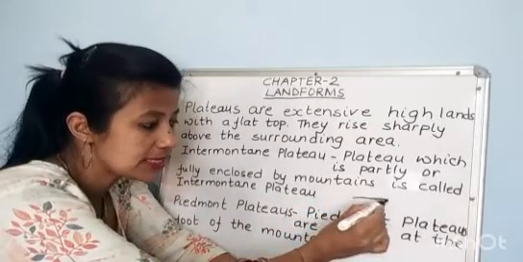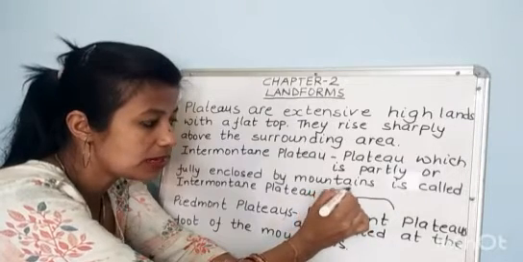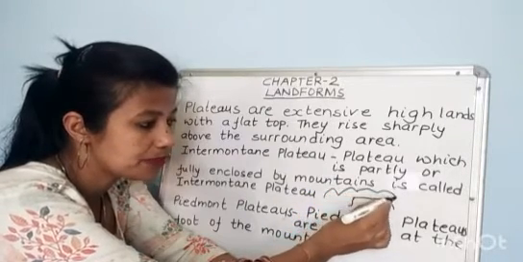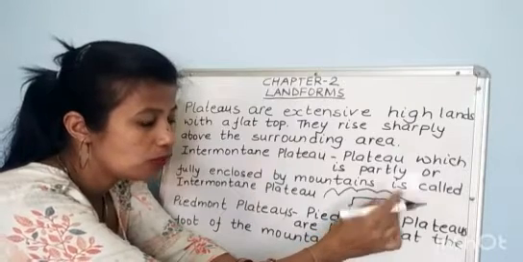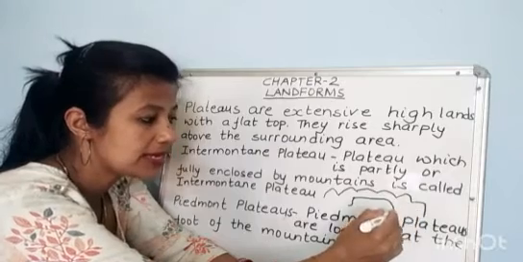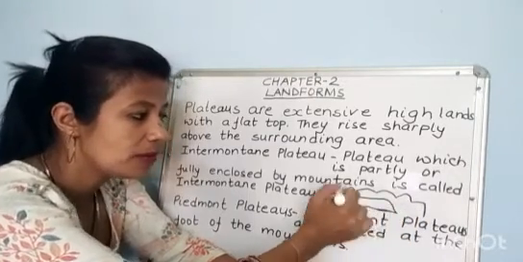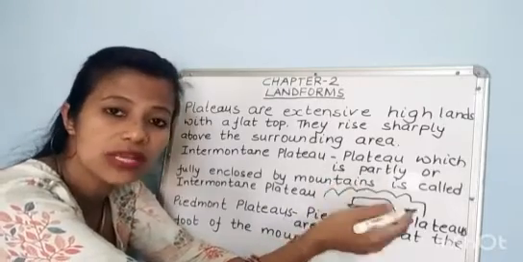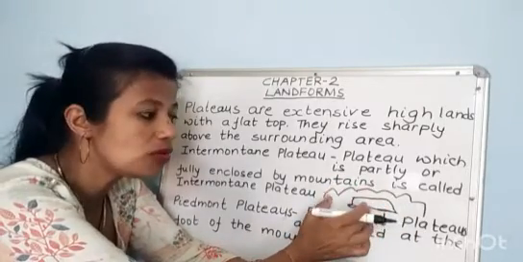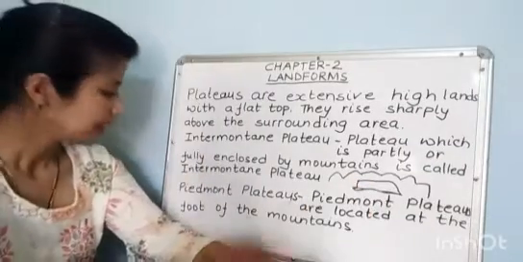Like this is intermontane plateau. This is surrounded by mountains, fully or partly. Here is plateau, and plateau which is surrounded by mountains fully or partly, that is called what? Intermontane plateau.